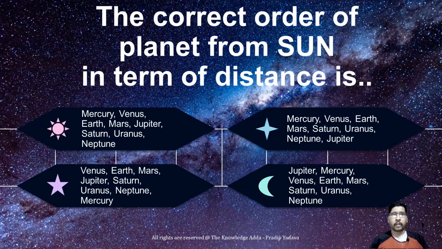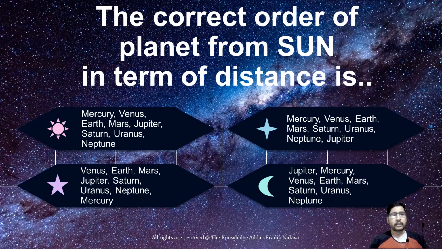So the correct order of planets from the sun in terms of distance is, here you can see we have to remember the whole order, then you can find which option is correct. Firstly the sun, then Mercury, Venus, Earth, Mars, Jupiter, Saturn, Uranus and Neptune. So the first option is the correct order.